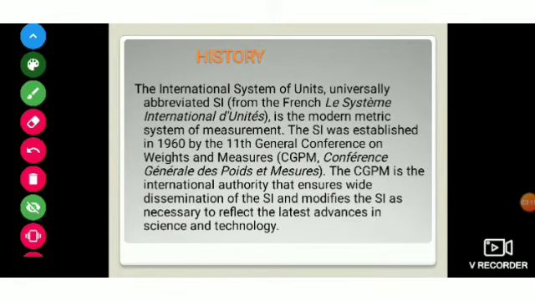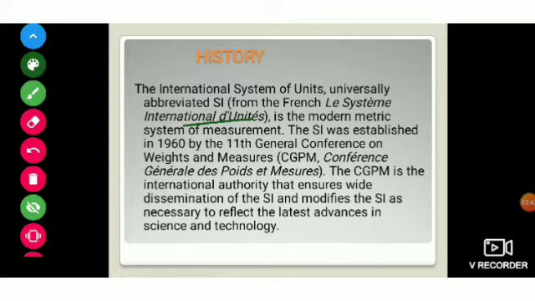The International System of Units is universally abbreviated as SI. The abbreviation SI is from the French language. The full form in French is Le Système International d'Unités. Why is this whole thing abbreviated as SI? Some things are abbreviated from the French language like this. It is the modern metric system of measurement.